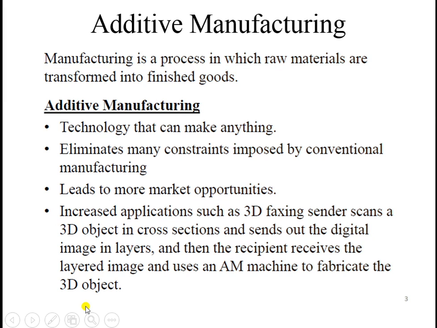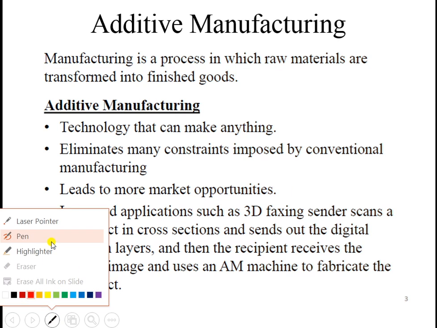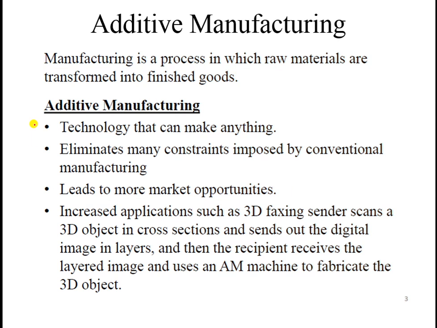Manufacturing is the process. Already we have seen the various manufacturing processes, like with the help of lathe machine, milling machine, drilling machine. The machining processes can be carried out as well as welding, forging, casting, sheet metal working. These are the manufacturing processes we have already seen. But with the additive manufacturing process, new technologies are available, and the manufacturing of certain components, which may be metallic or non-metallic, is possible.